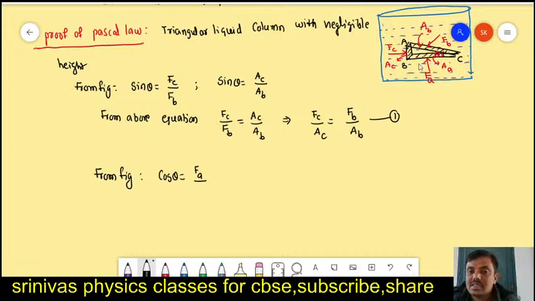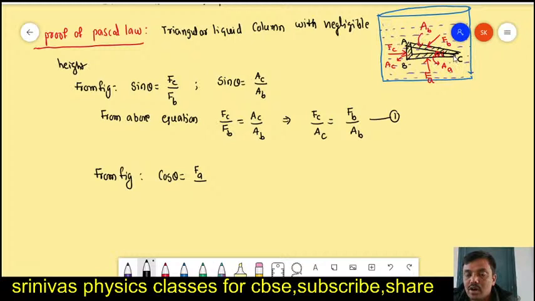How did I take this as FA, this as FB and this as FC? I am taking the triangle ABC. Opposite to this B is this face. On this face force is F suffix B, area is AB.